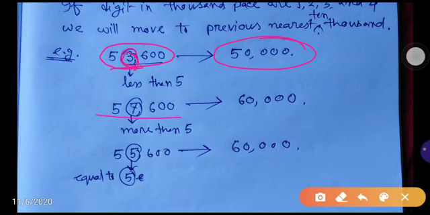Okay, so next example you see, 57,600. Here in the thousands place, what number is there? 7, which is more than 5. So we have to move to the next 10,000. That means after 50,000, 60,000 will come.